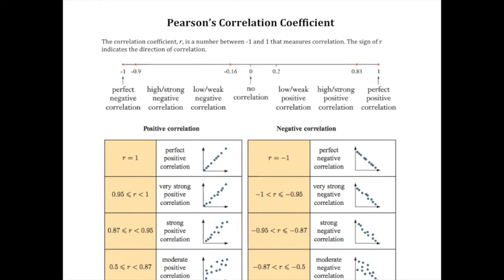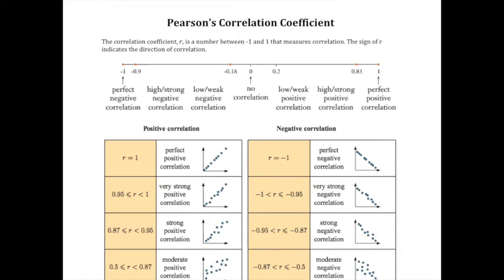Before, we were just looking at graphs, weren't we? And saying, oh yeah, that looks like a strong relationship. Oh, that looks like a weak relationship. But now, this thing called the correlation coefficient is actually going to give us a number for that relationship. And so then we'll be able to compare things easily, even if they look the same to the naked eye. Do you know what I mean?